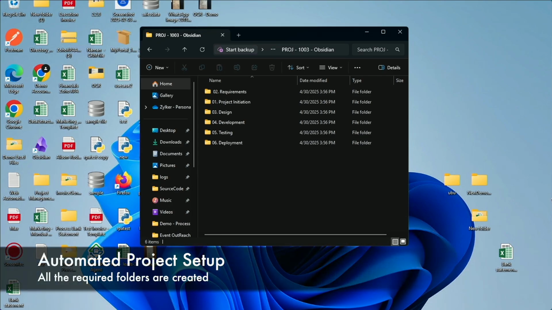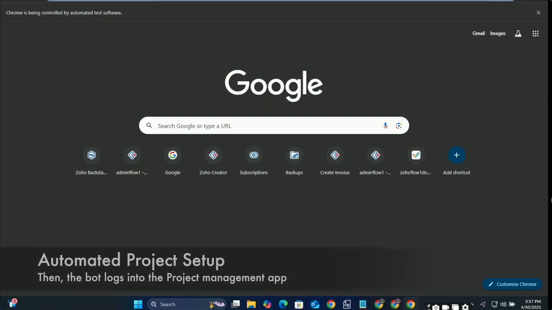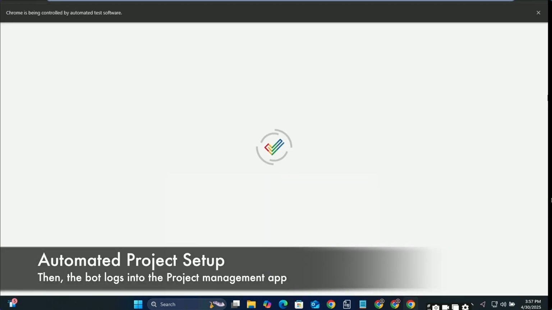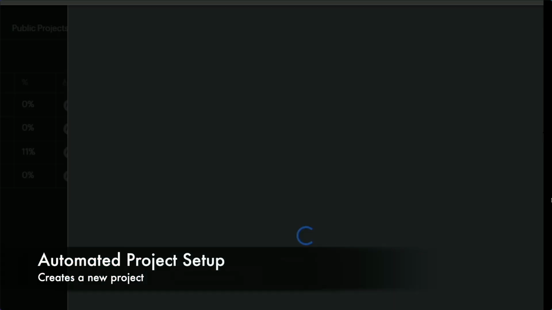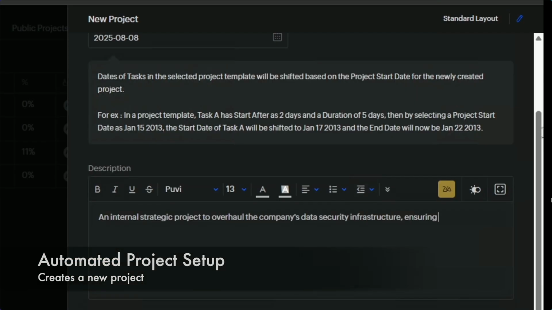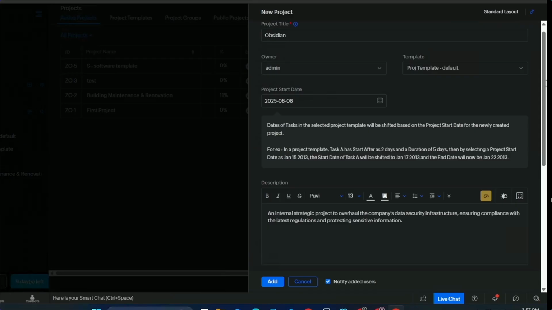Once a project RFP is there in the Creator and it is approved, you go create all the folders, your requirement, design, testing, whatever is required. And then go into Projects and create a project. If it is only to do with projects, an API will be there to do project creation.